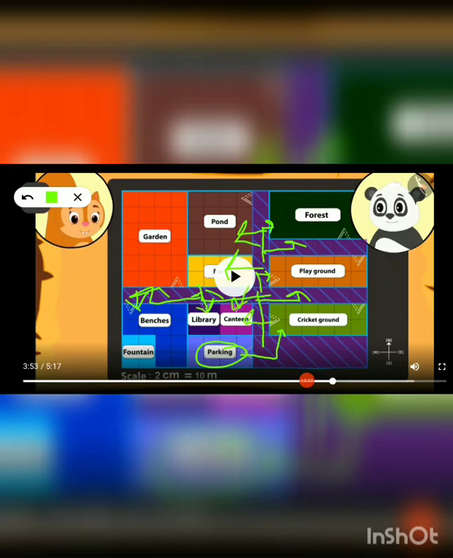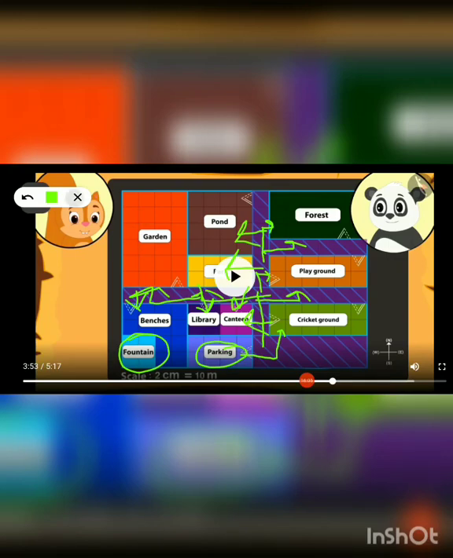Okay, so all things are connected with the road except one thing, and that thing is fountain. If you want to go to the fountain area, then there is no road which can lead you to the fountain. Okay, so the fountain is the place where there is no road.